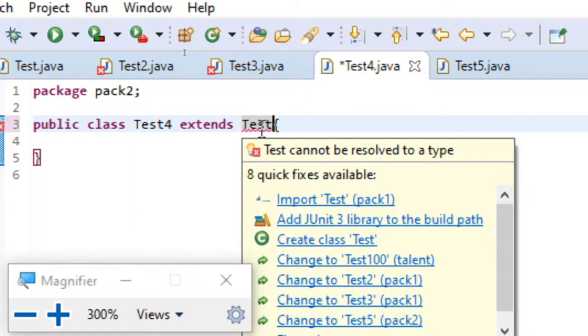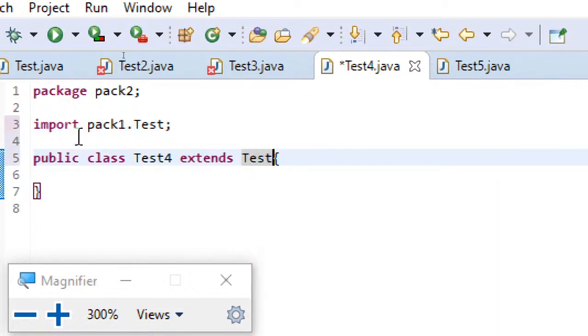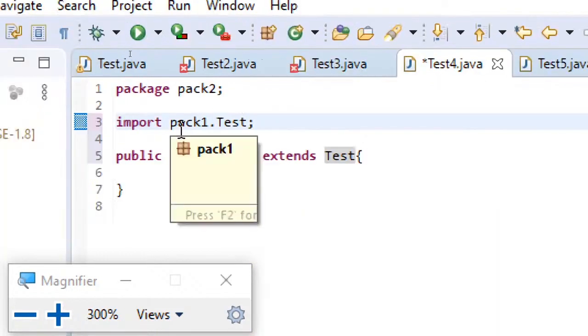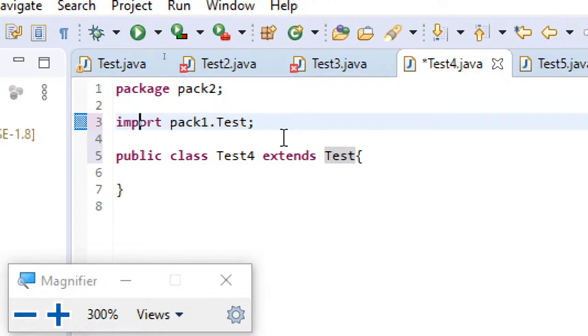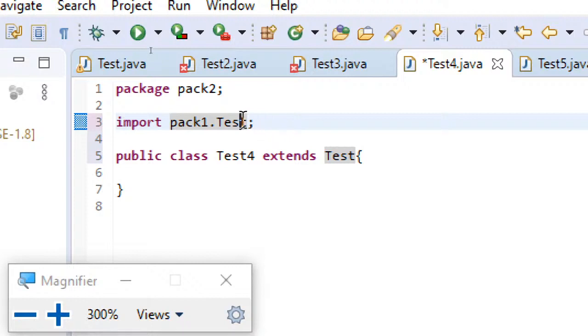You have to import test from pack 1. You can see in the fixes, import test pack 1. This is how you will automatically get it with the IDE. Otherwise you just need to write it manually: import pack1.test, that is package name dot class name. So import package name dot class name. If you don't know the class name exactly, you can even write star, where star indicates all.